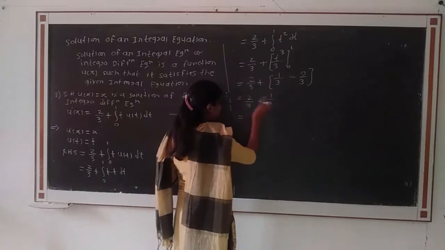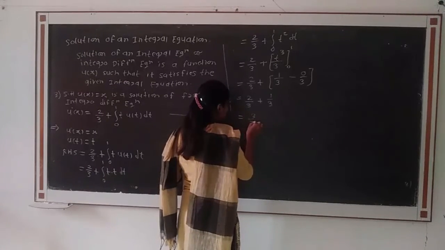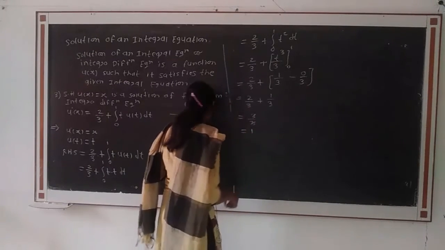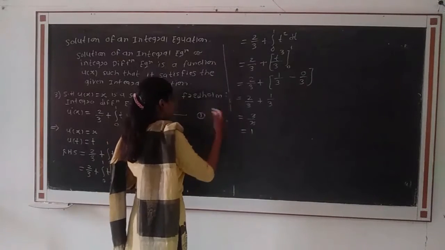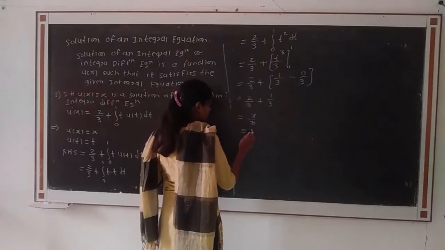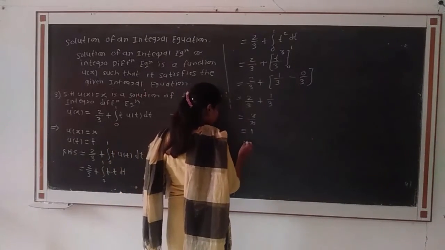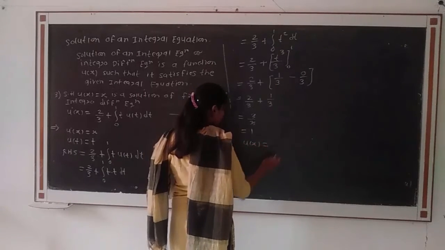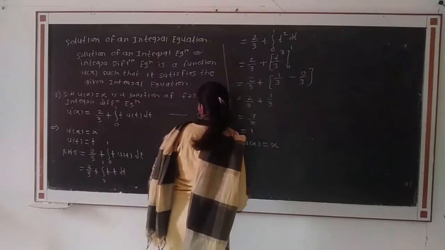That is 2 plus 1, that is 3 divided by 3, 3 gets cancelled, we get 1. So the RHS is equal to 1, and the given function is u of x is equal to x.